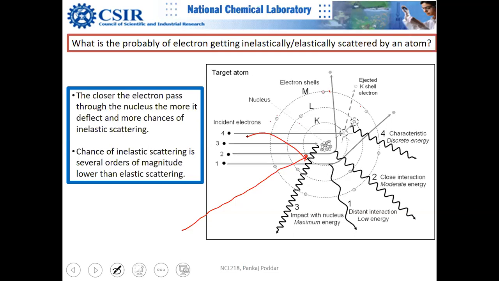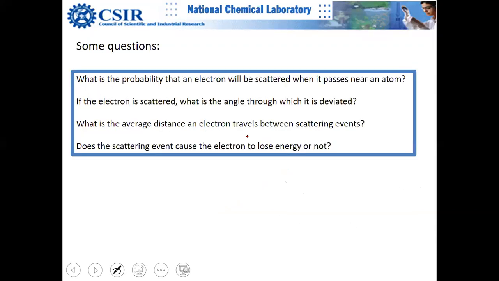But you know the core electron energy and you can back calculate it from the binding energy, indirectly. We'll discuss all these. So this becomes actually a technique.